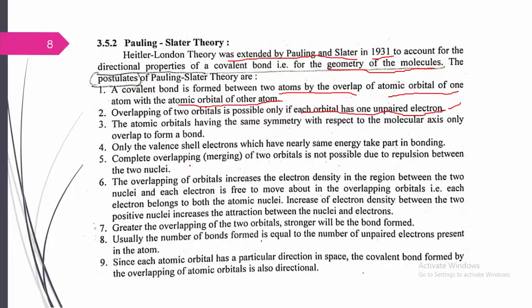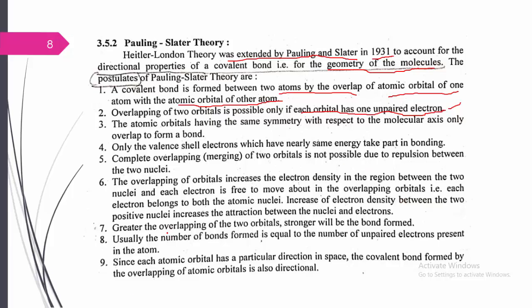Next, one more postulate: complete overlapping of the two atomic orbitals, that is merging of the two atomic orbitals, is not possible due to the repulsion between the two nuclei. Whenever the atomic orbitals overlap, they contain the central nucleus part, so merging is not possible because of the repulsion between the two nuclei. The overlapping of atomic orbitals increases the electron density in the region between the two nuclei, and each electron is free to move about the overlapping orbitals.